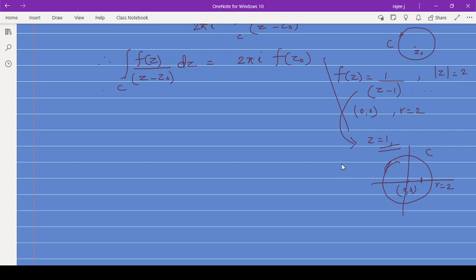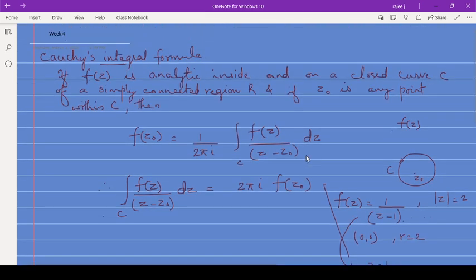If it is like that, a point at which the function is not analytic lies inside the curve, then we apply Cauchy's integral formula. So that is what is written: z0 is any point within C where the function is not analytic. In that case, f of z0 is given by 1 by 2 pi i integral over C f of z upon z minus z0 dz, or from there we can evaluate this by 2 pi i into the value of that function at the point z equal to z0.